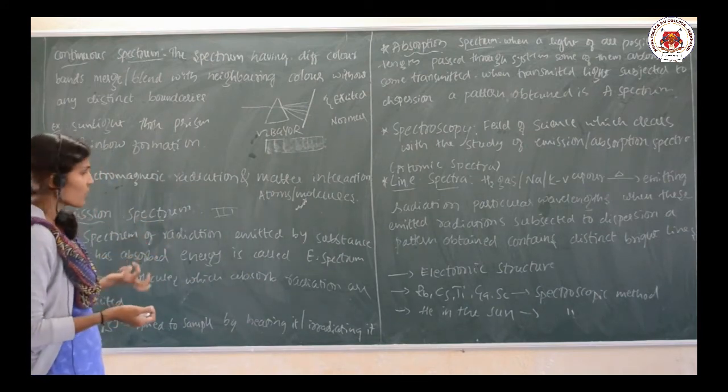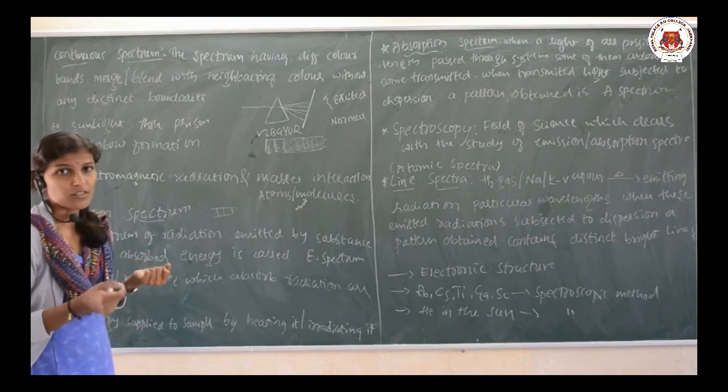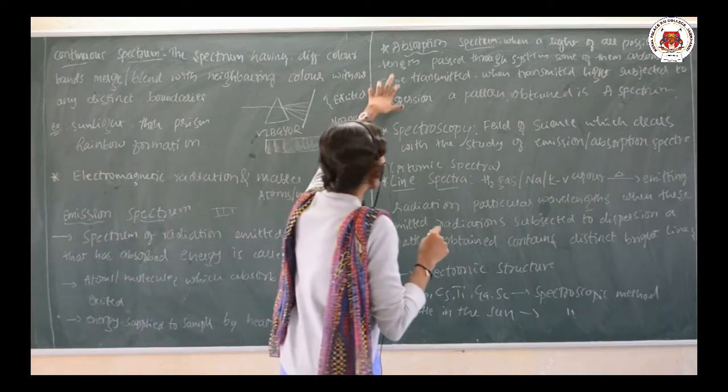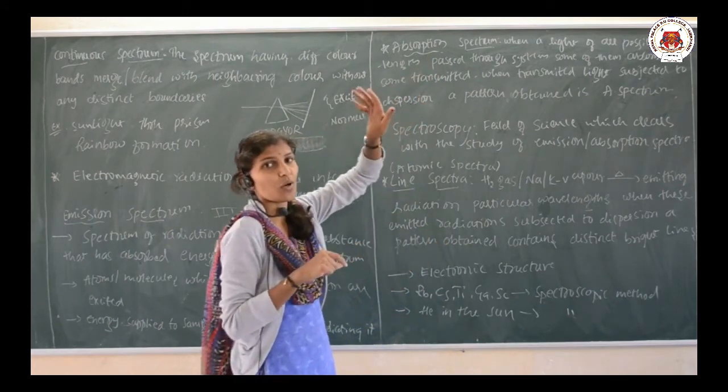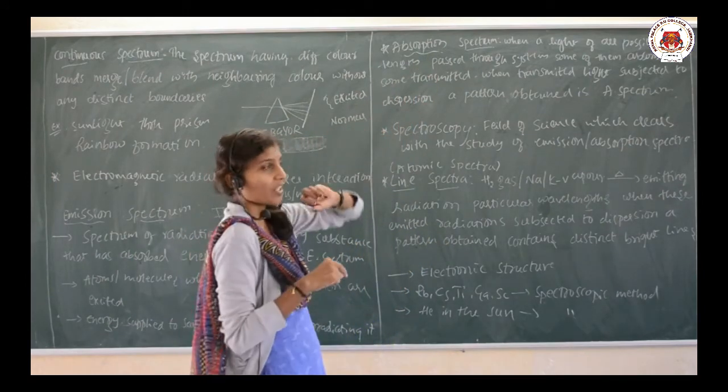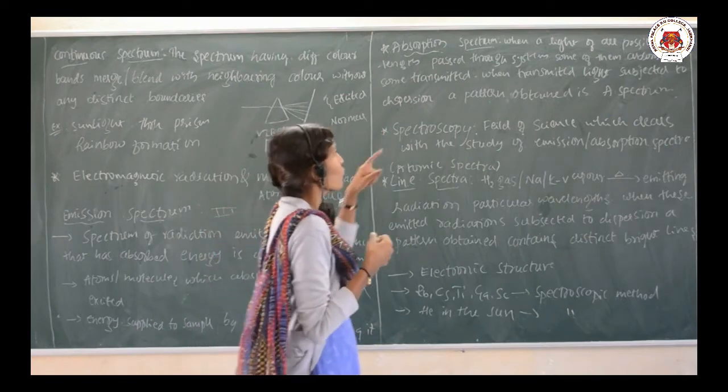So, this is regarding the emission spectrum. Let us go for one more thing, that is absorption spectrum. Emission is over, now absorption spectrum, absorbing. Okay. So, what is spectrum, how is it formed?